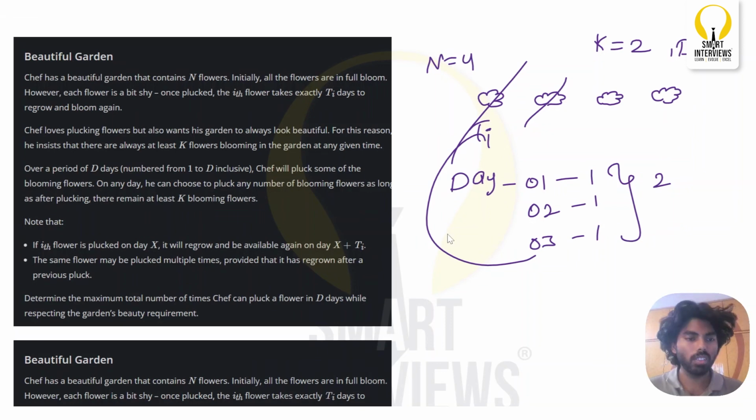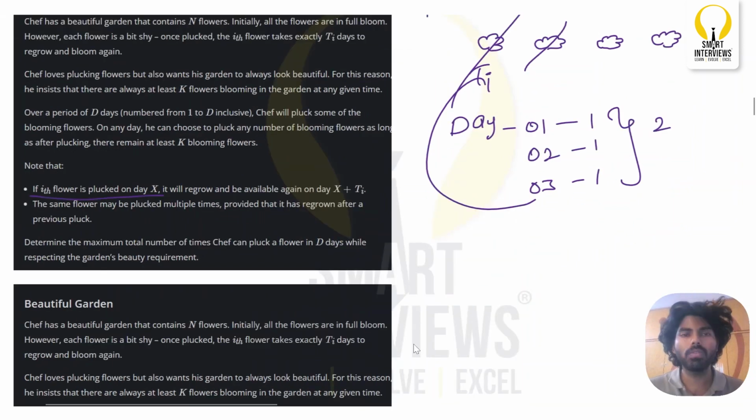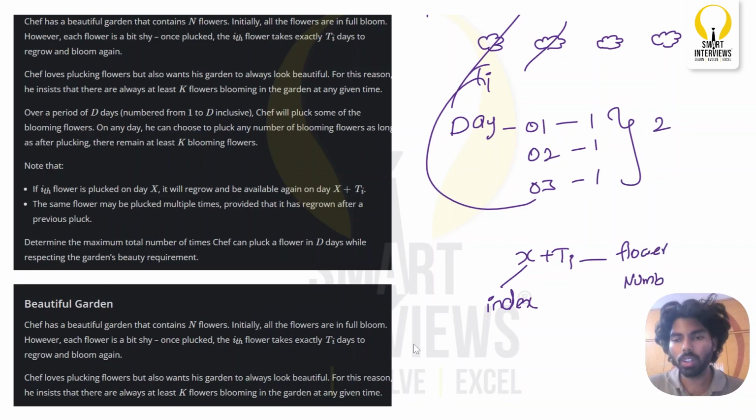So let us go through the question. If the ith flower is plucked on day x, it will take x plus ti time to regrow and bloom again. What is this x? You can simply assume this x as the index. What is this ti? This ti is nothing but the flower number. You can assume this as the flower number.